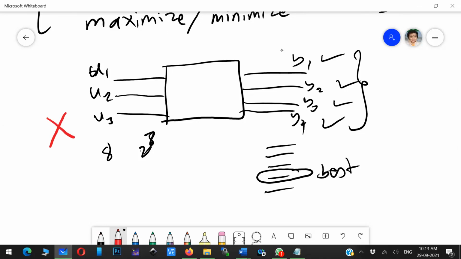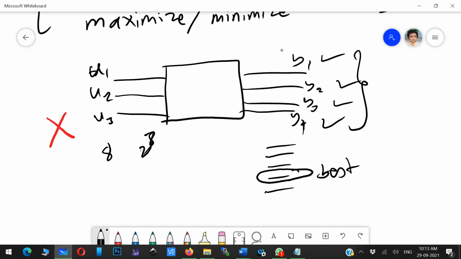This model is not correct because binary input is fine, but if it is a discrete input you will get a lot of combinations, and if it is a continuous variable you will get an infinite number of combinations. So in that sense, it is impossible to go for permutations and combinations, providing different combinations of input and finding out whether you are getting your desired output.